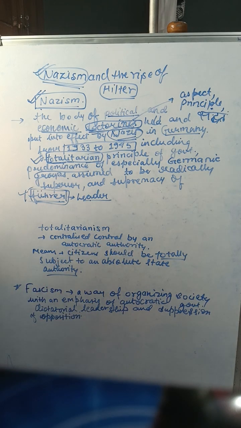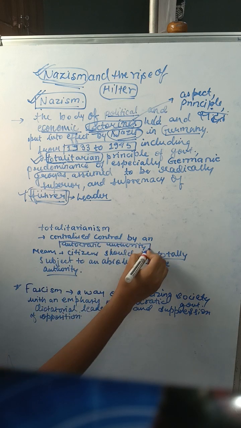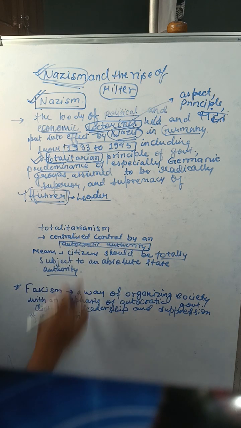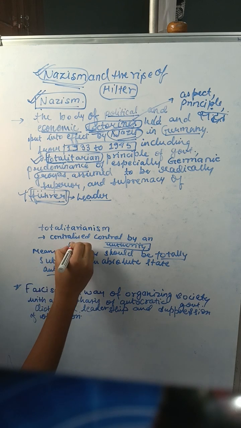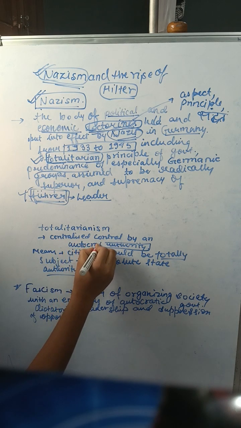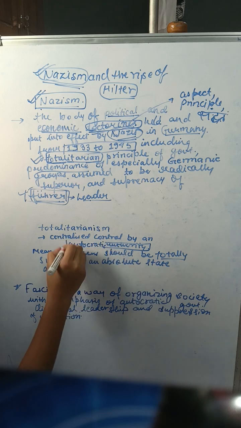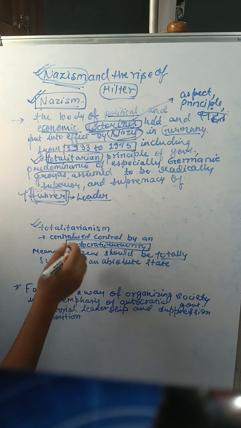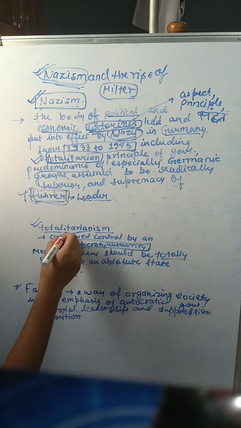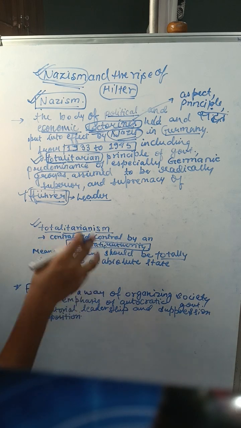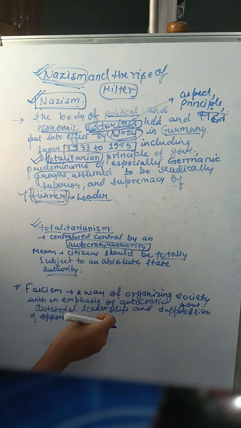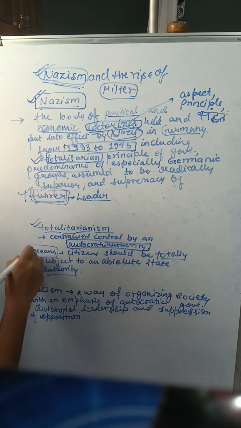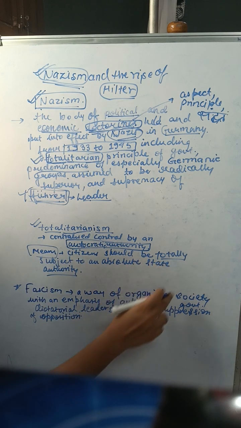First of all, let me tell you the rise of Hitler. Let me write first of all autocratic. So the rise of Hitler in Germany was a kind of autocracy in Germany. So totalitarianism is a kind of centralized control by autocratic authority. It means that citizens should be totally subjected to absolute state authority.